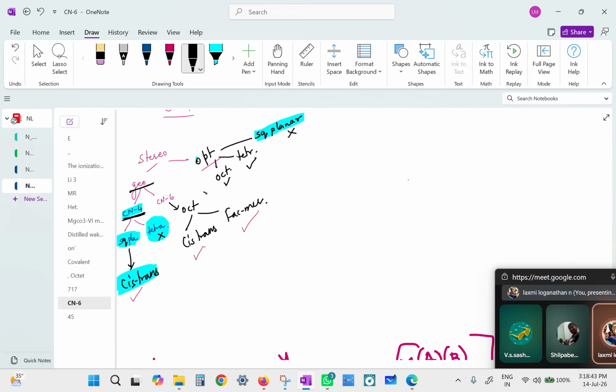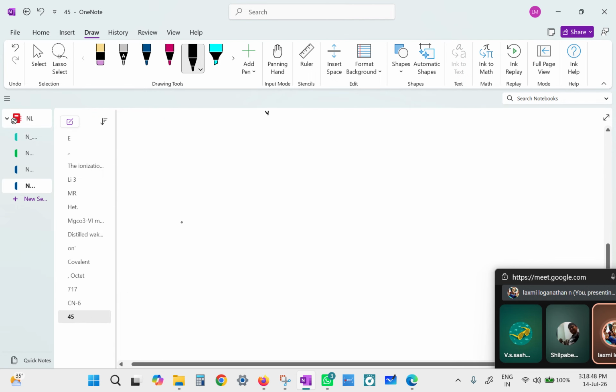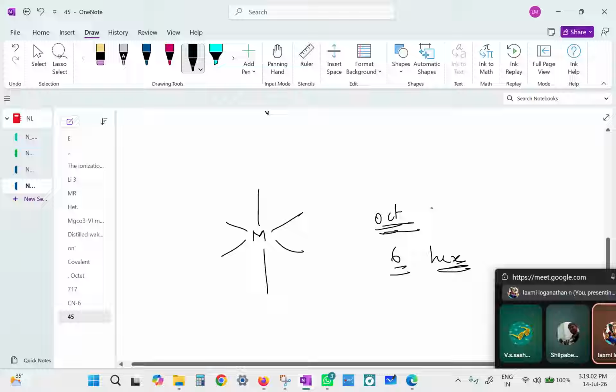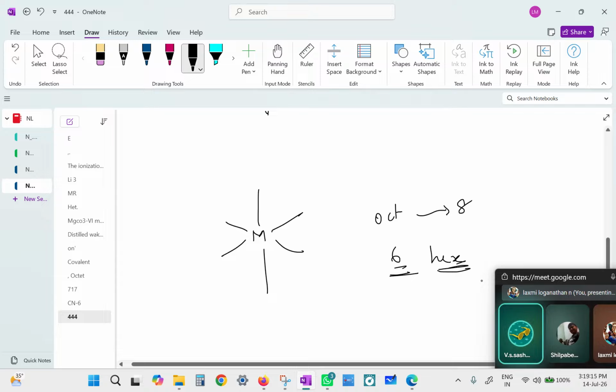Now we are going to octahedral, facial, and meridional. When you look at an octahedral structure, you see why it is called octahedral. There are only 6 ligands. It should be starting with the term hex. Why is it oct? Any idea? Miss, 6 ligands, octahedral because oct will normally represent 8, as in octagon. Is it because it has eight faces? Yes, eight faces of the plane.